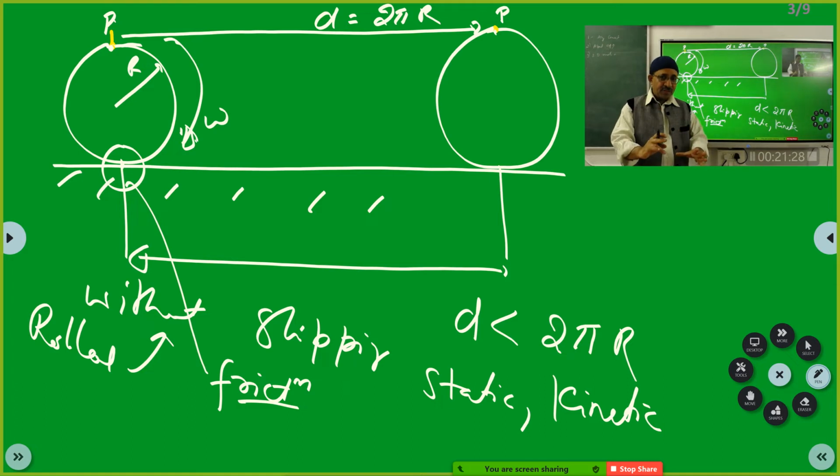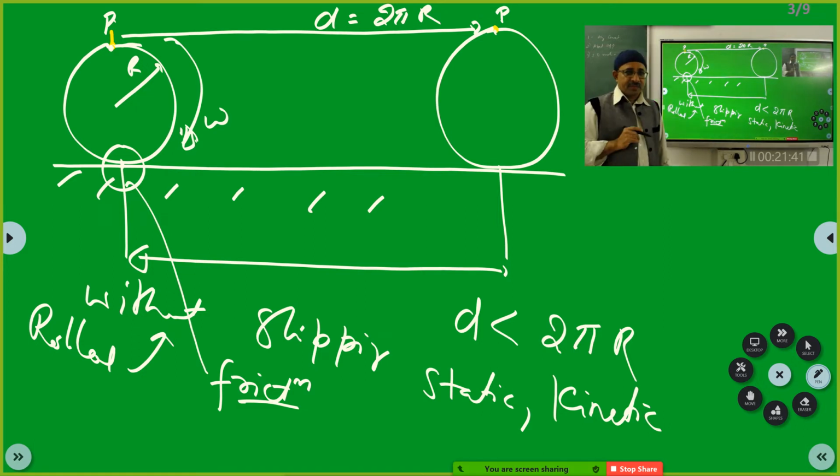See, there is friction, but there is no relative motion. Then you call it static friction. There is friction, but there is relative motion. Then you use the concept of kinetic friction.